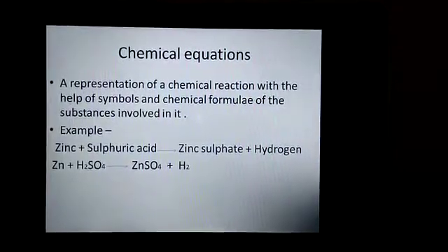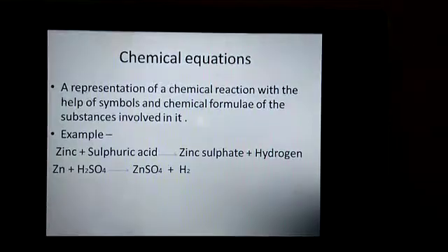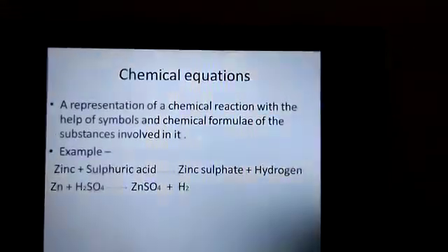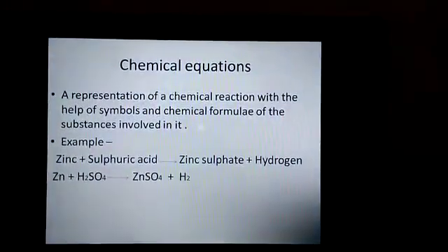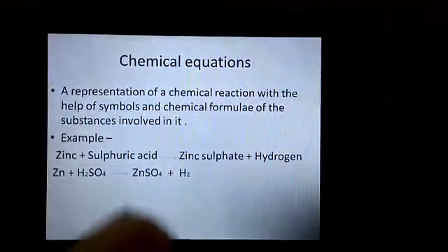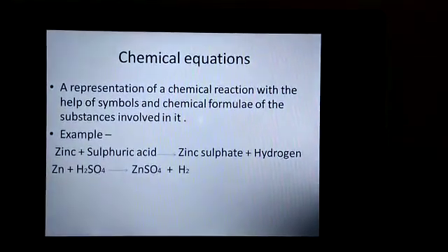Now the next topic is chemical equations. A representation of a chemical reaction with the help of symbols and chemical formulae of the substances involved in it is called a chemical equation.